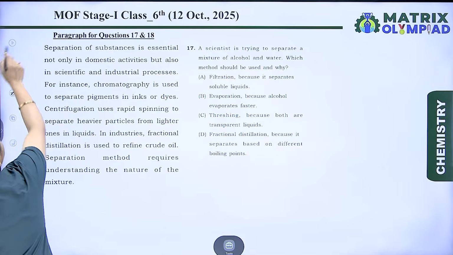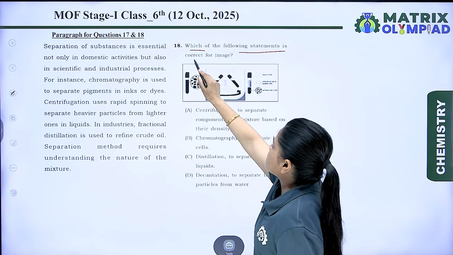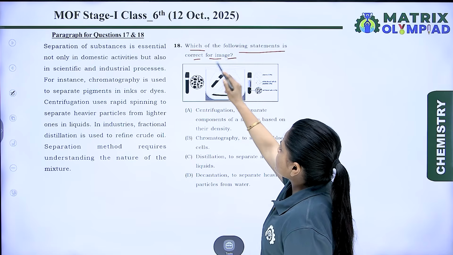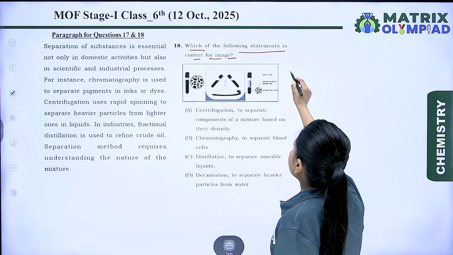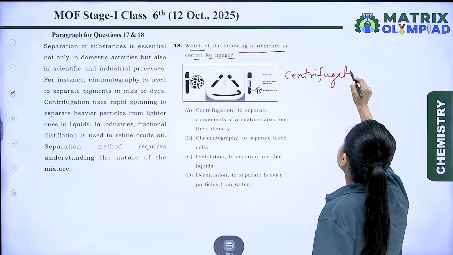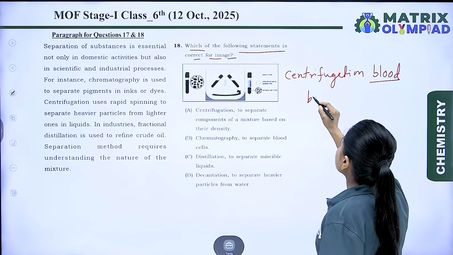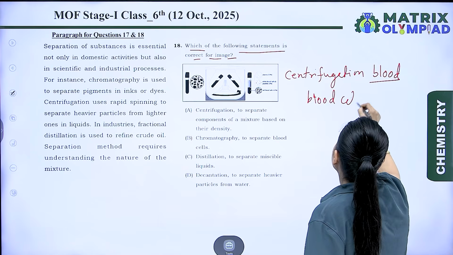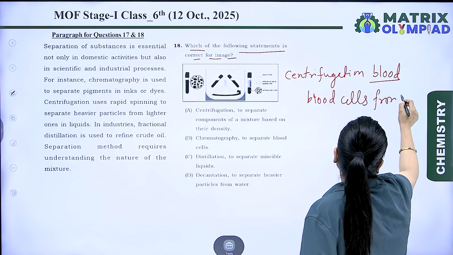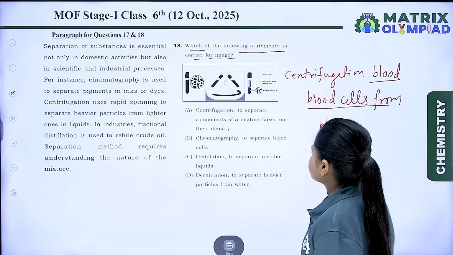Next, which of the following statements is correct for the image? In this image there is centrifugation of blood to separate blood cells from plasma. Let's check the options.